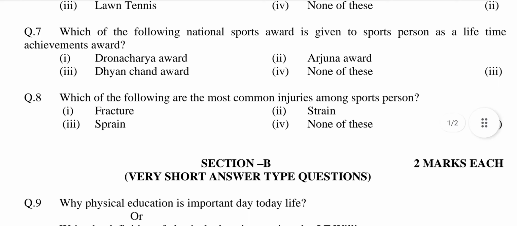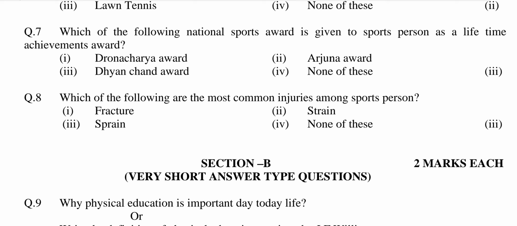Which of the following National Sports Awards is given to a sports person as a lifetime achievement award? Option first, Dronacharya Award. Second, Arjuna Award. Third, Dhyan Chand Award. Fourth, none of these. Answer is option third, Dhyan Chand Award.